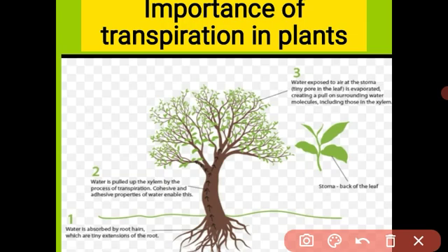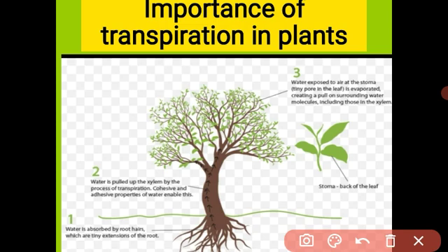First, the cooling effect: plants keep themselves and the atmosphere cool. Second, the suction force: xylem vessels transport water upward in the tall plant. Third, the plant keeps the concentration of the cell sap.